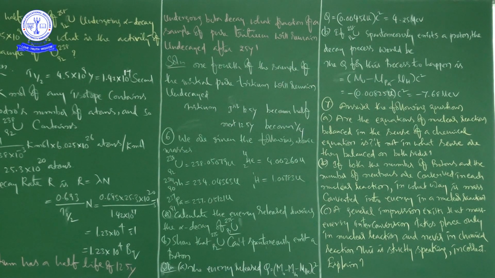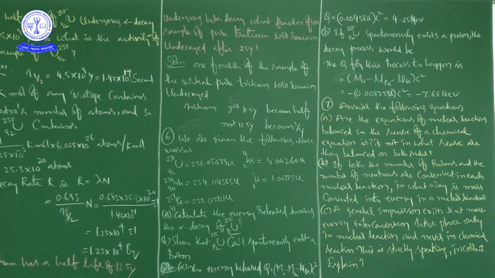What is binding energy, we know. The binding energy of a nucleus gives a negative contribution to the mass of the nucleus. That is what we are calling the mass defect. Now, because proton number and neutron number are conserved in a nuclear reaction, the total rest mass of neutrons and protons is the same on either side of the reaction. But what about the total binding energy? The total binding energy of the nuclei on the left hand side need not be the same as that on the right hand side.